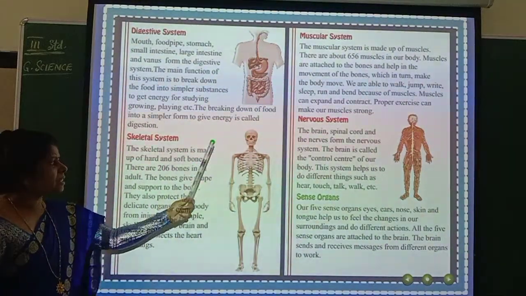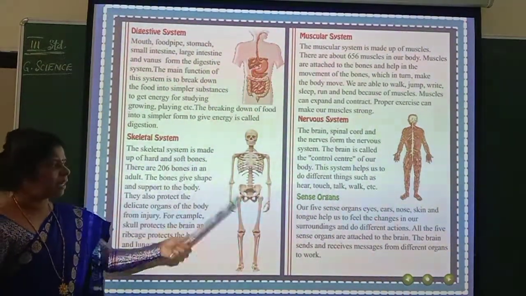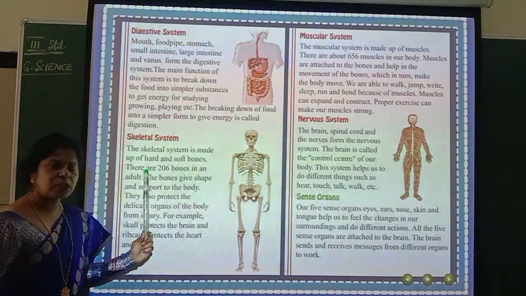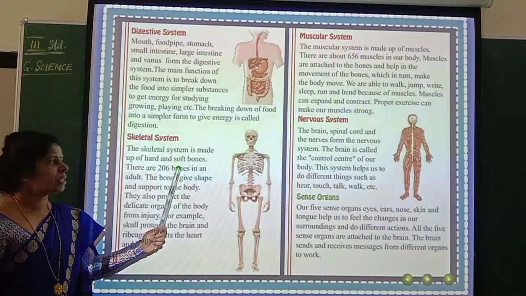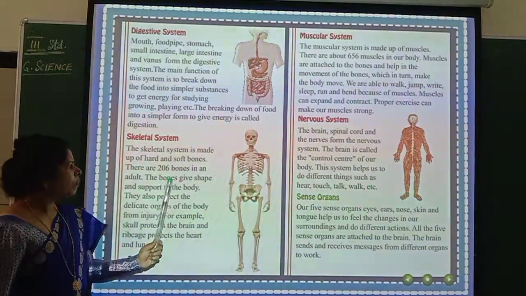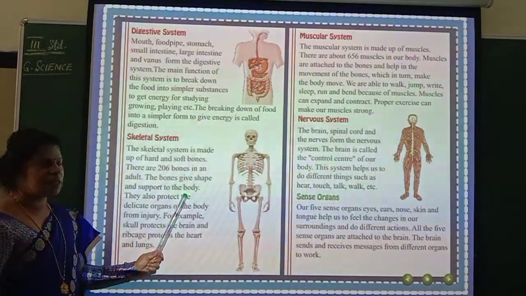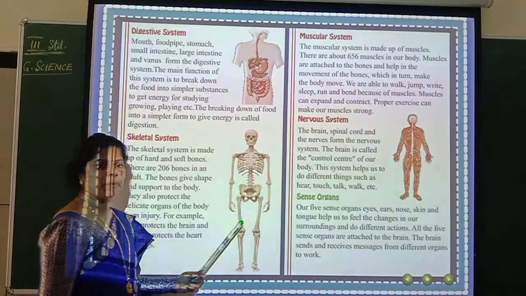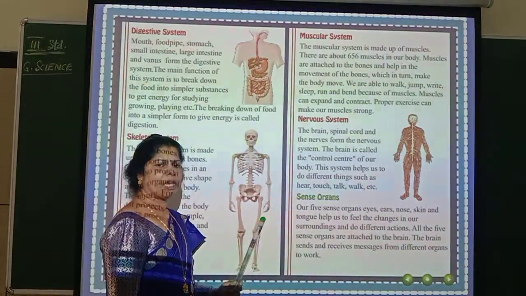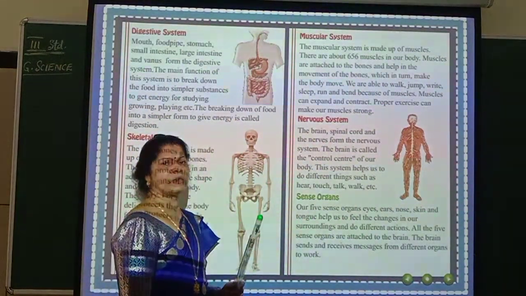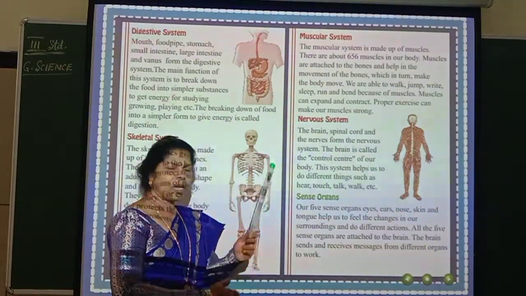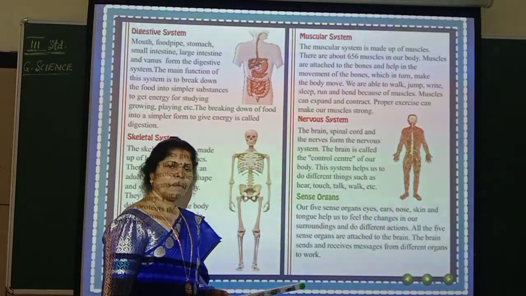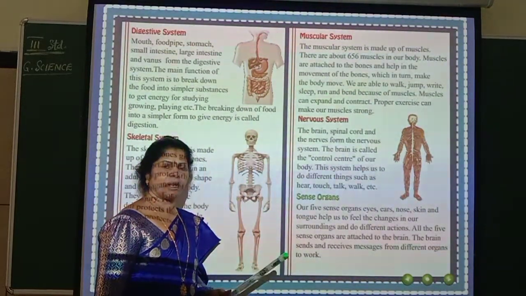There are 206 bones in an adult, that means in the elderly human body. The bones give shape and support to the body. See, it is giving a shape, isn't it? And at the same time, it is going to provide you support. Supposing the bones were not there, can you imagine standing straight? No. You would have been like a ball. You would have rolled.